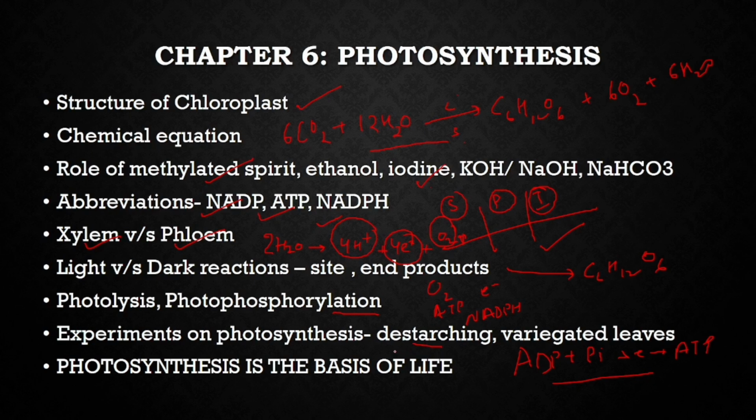Any plant which has to be taken for the experiment on photosynthesis needs to be destarched first. How do you destarch? You keep the plant in the dark for around 24 to 48 hours. What are variegated leaves? Variegated leaves are leaves in which you have patches of green and white patches or yellow patches present. So chlorophyll is present and chlorophyll is absent.